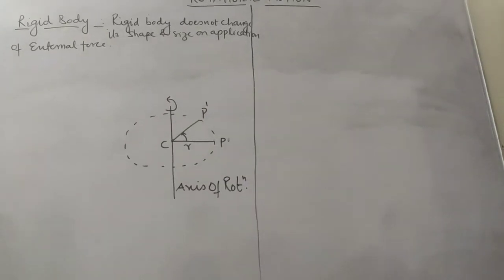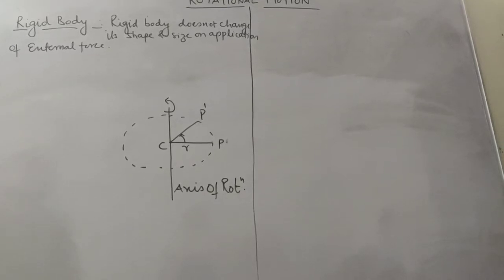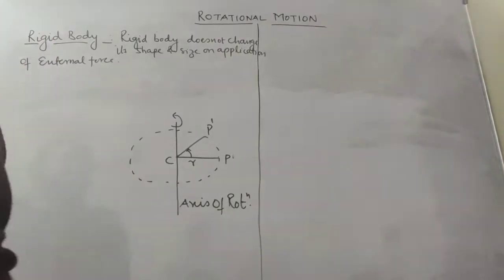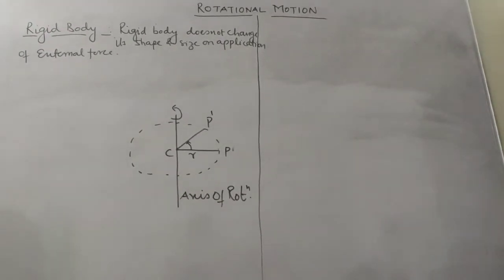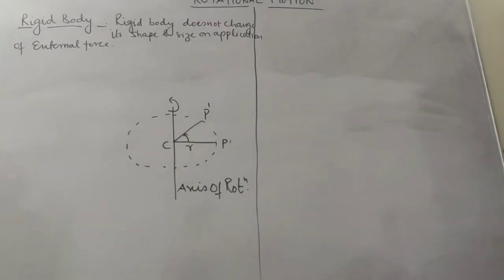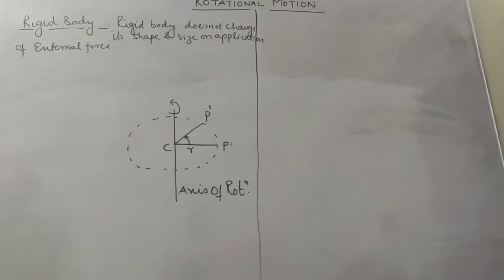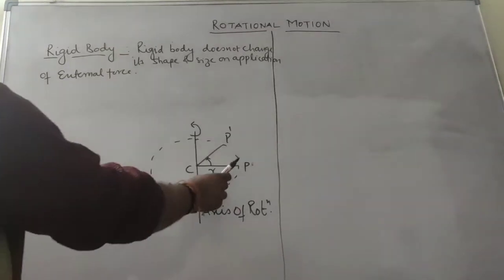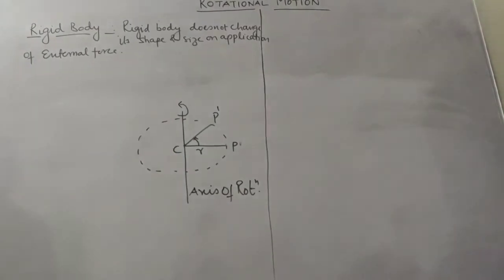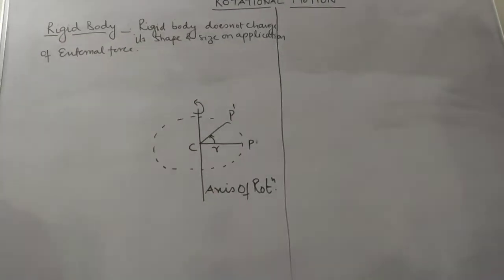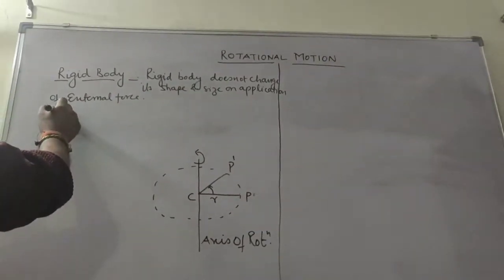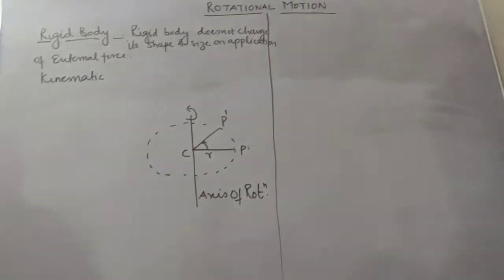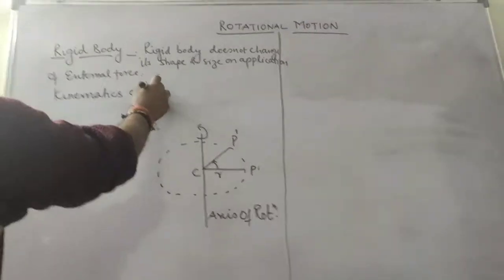So a rigid body is any body or surface which does not change its shape and size on the application of external force. The important part is the axis of rotation. Every particle tends to move at a fixed distance from the axis of rotation. So every particle is performing circular motion about that axis, but the whole body is performing rotational motion about a fixed axis of rotation. So this is also termed as kinematics. We will discuss here kinematics of rotational motion.